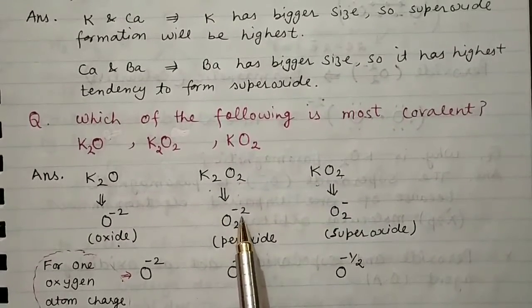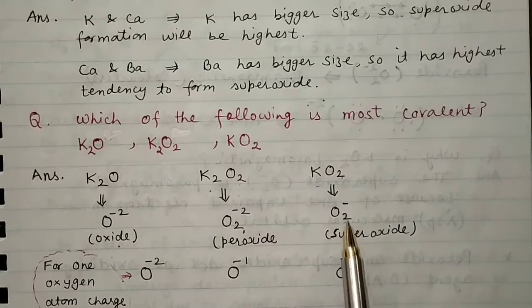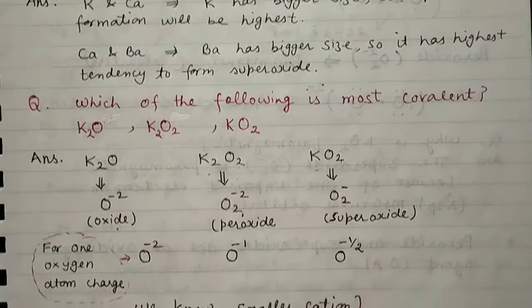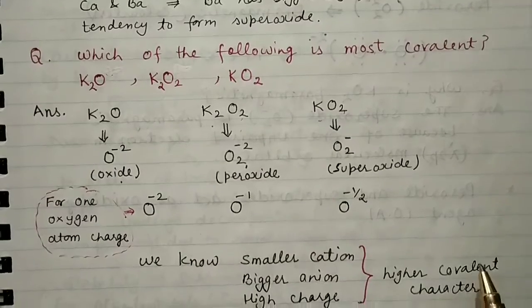For 2 oxygen, -2; for 1 oxygen, -1. For 2 oxygen, -1 charge is there; for 1 oxygen, charge will be -half. So we know that the smaller the size of the cation, the bigger the size of the anion, and the higher the charge, then the covalent character will be high.